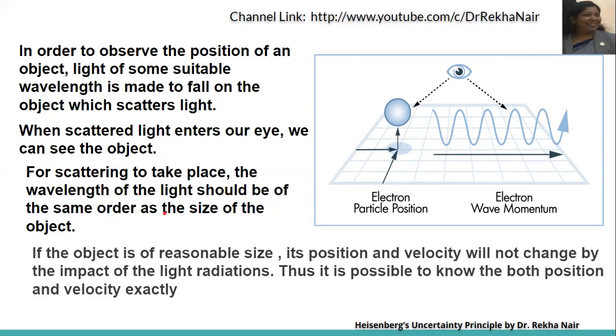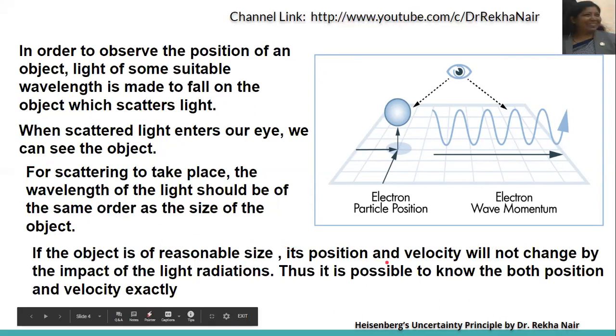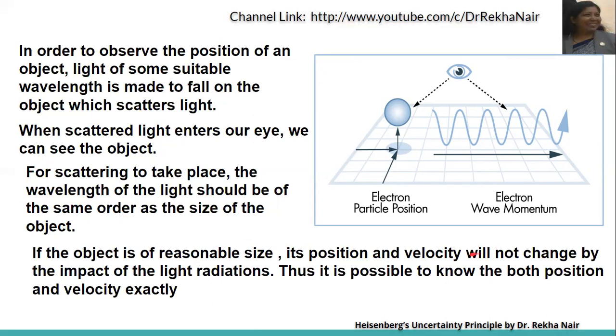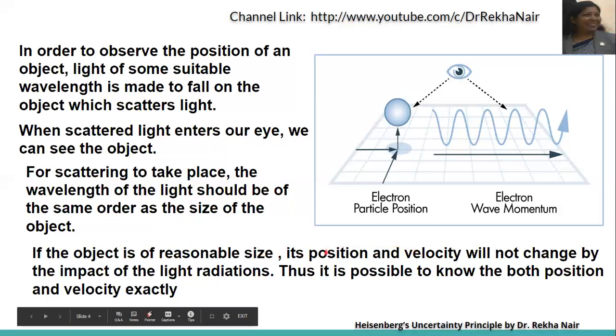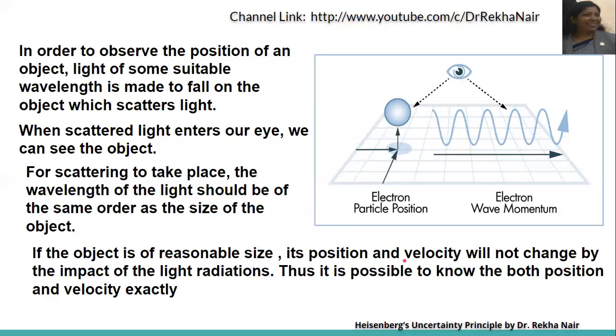Only then does scattering take place. If the object is of reasonable size, then what happens? Its position and velocity will not change by the impact of light radiations. Thus, it is possible to know the position and velocity exactly if the object is of reasonable size. If the object is bigger, we can find out its position and velocity, because both will not change by the impact of simple light radiations. So we can know exactly what the position and the velocity or momentum are.